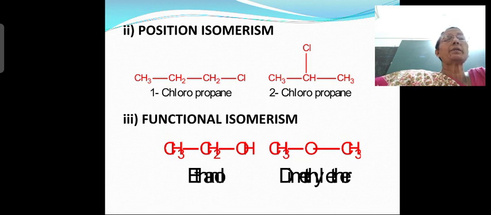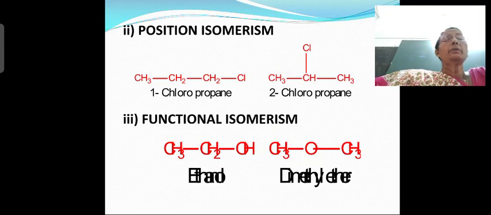How many carbon atoms are present? 3 carbon atoms. How many hydrogen atoms are present? 7 hydrogen atoms. Okay. How many chlorine atoms are present? Only 1 chlorine atom. So both the molecules have the same number of carbon atoms, same number of hydrogen atoms, same number of chlorine atoms, right? But what about the position of the substituent? Here that is substituent chlorine.